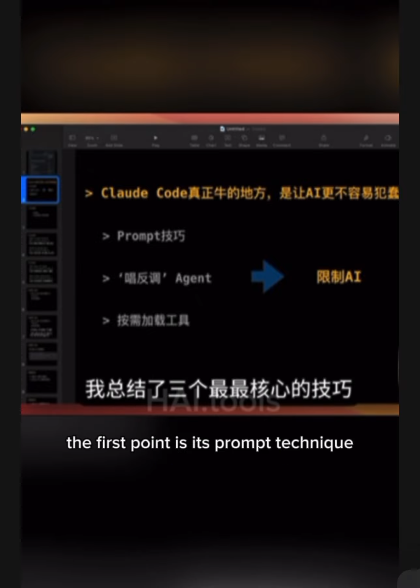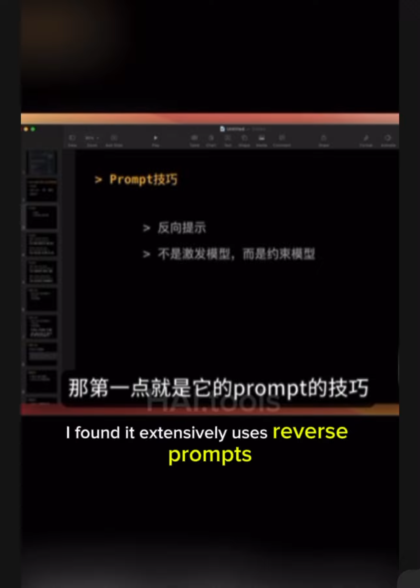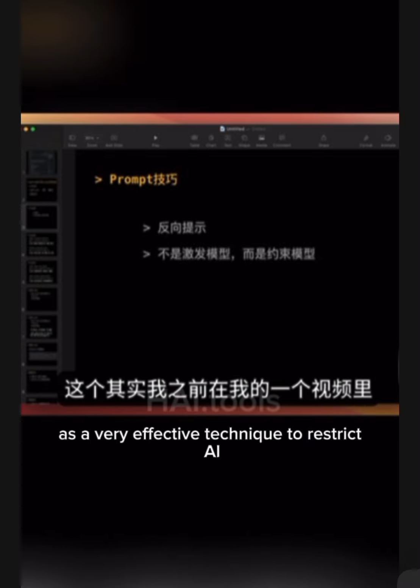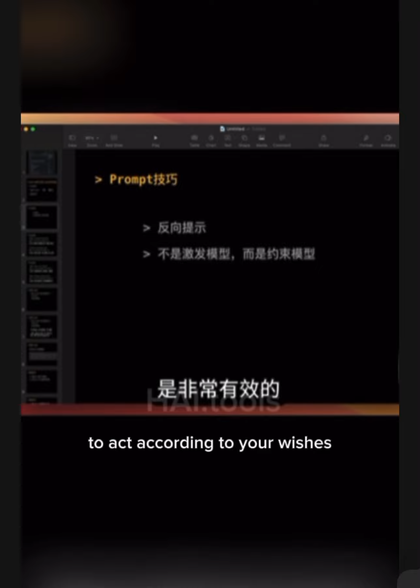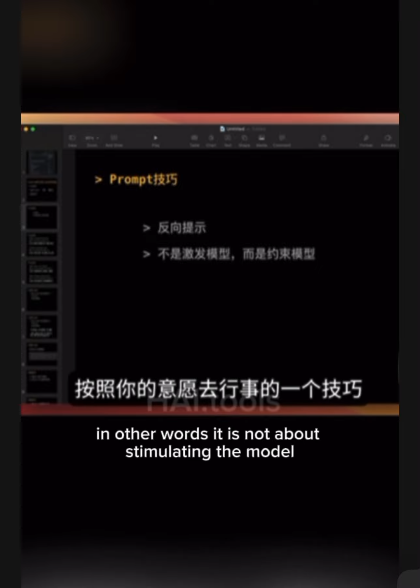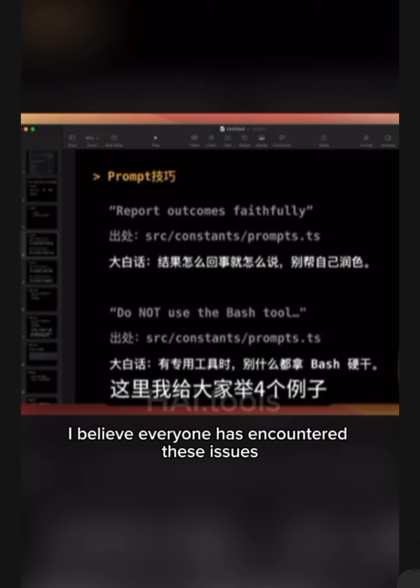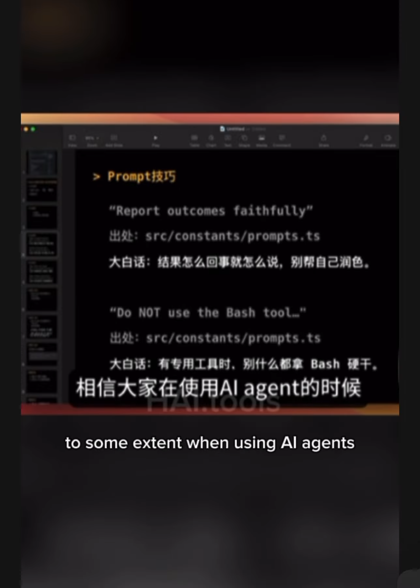The first point is its prompt technique. In Claude's open source code, I found it extensively uses reverse prompts, which I mentioned in one of my previous videos, as a very effective technique to restrict AI to act according to your wishes. In other words, it is not about stimulating the model, but about constraining the model. So here, I'll give you 4 examples. I believe everyone has encountered these issues to some extent when using AI agents.